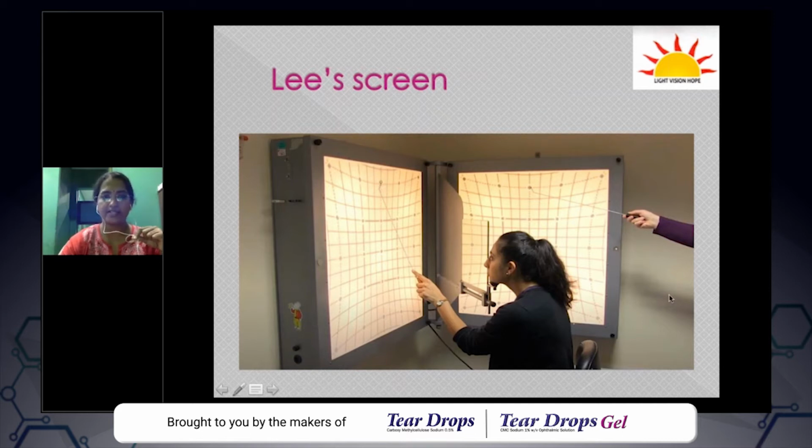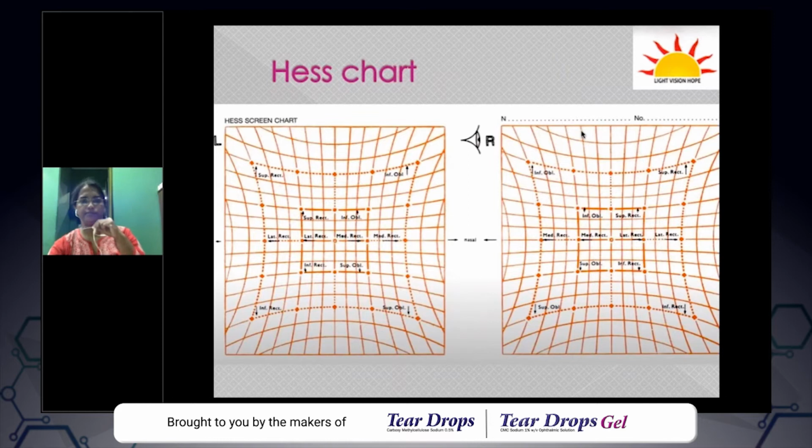So this is a Lee screen. Both the principles are the same. The Hess chart is more commonly used. And this is called a Hess chart. The other one is a Hess screen. So the record or the plotting of a Hess screen is called a Hess chart. Here you have multiple small squares.